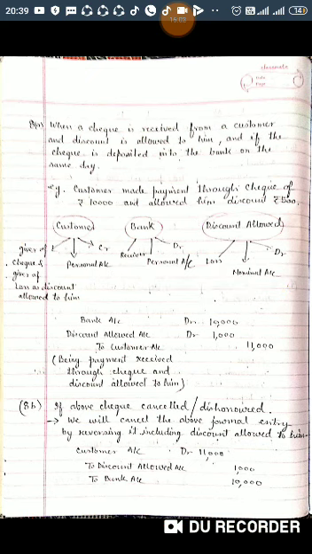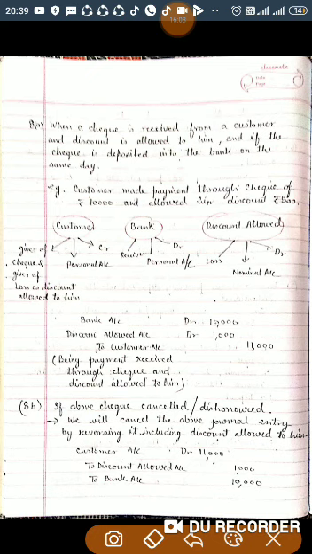And the journal entry will be bank account debit with 10,000, discount allowed account debit with 1,000 and customer will be credited with 11,000. It means customer has to pay 11,000 but we have allowed 1,000, so he has paid 10,000 rupees check. So the journal entry will be bank account debited, discount allowed debited to customer account.